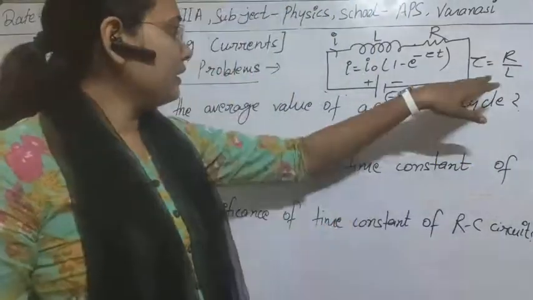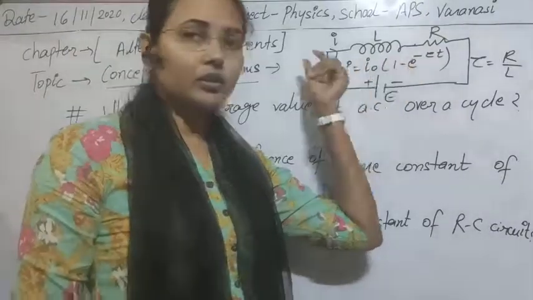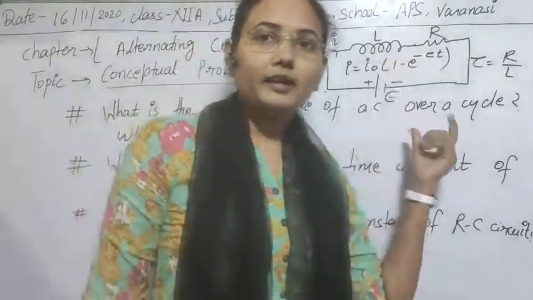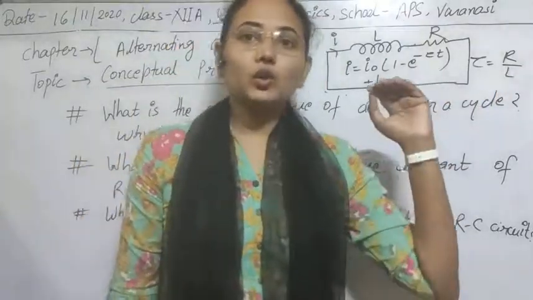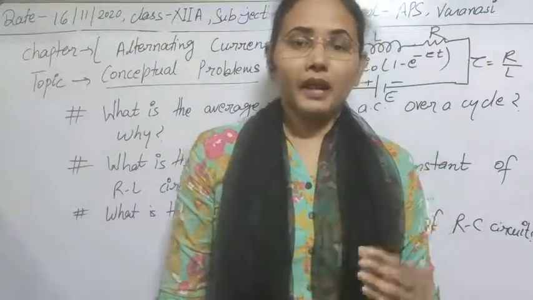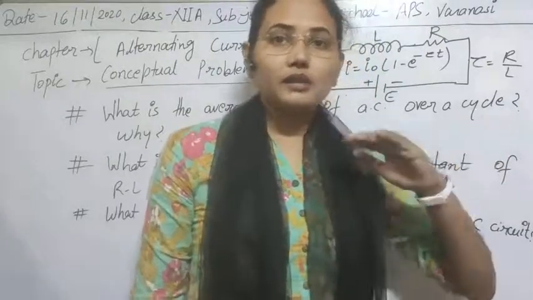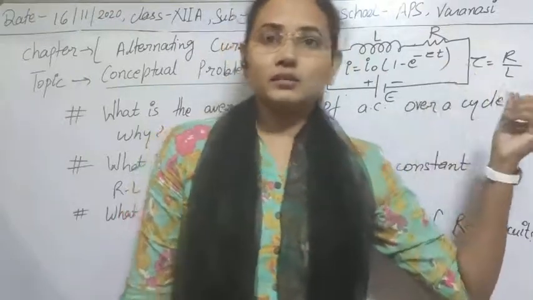So this is the case of the growth of current in an LR circuit. With the help of the inductor there can be a growth of current, and it grows up to a certain limit, which is called the saturation current.